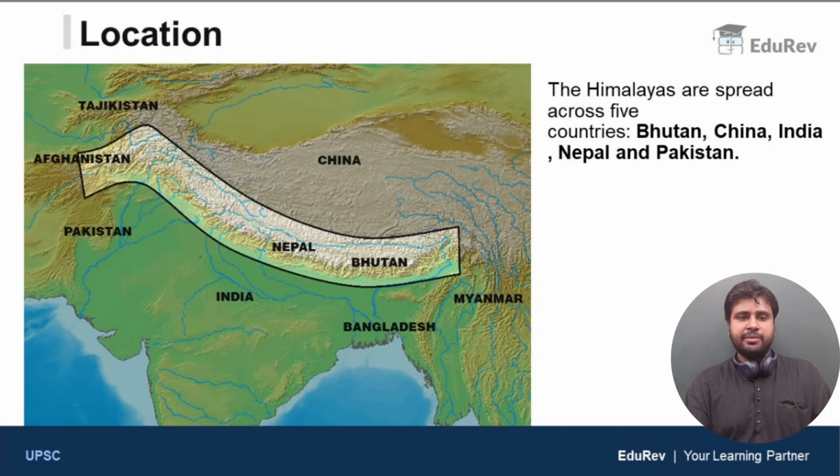Now, proceeding further, let us discuss the location of the Himalayas, where the Himalayas are located. The area that is highlighted in the map is the location of the Himalayas. We know that the Himalayas stretch in the form of an arc or curve. Just look at this point. The Himalayas are spread across 5 countries: Bhutan, China, India, Nepal, and Pakistan. Clear?